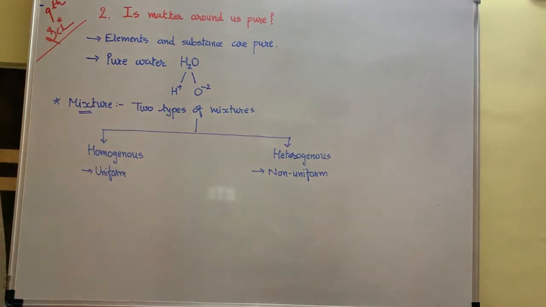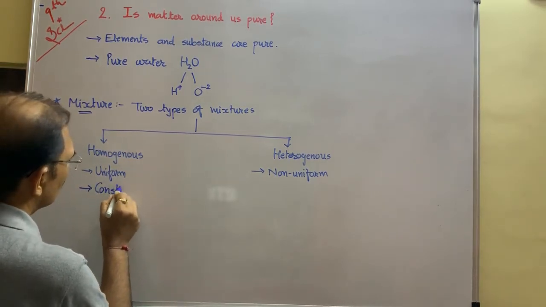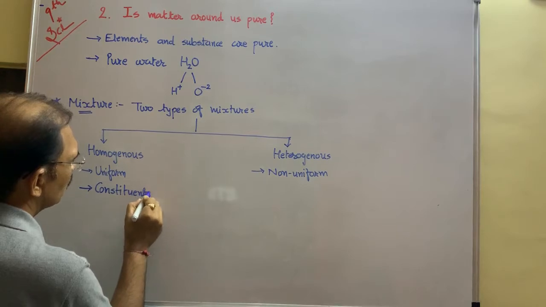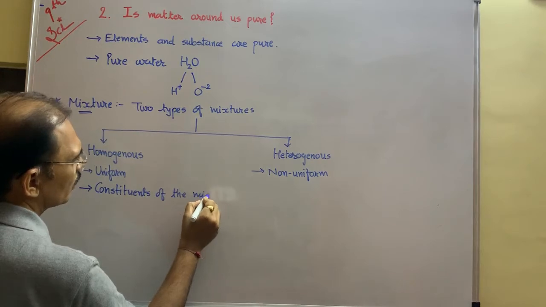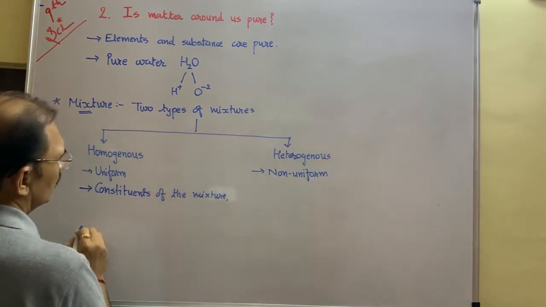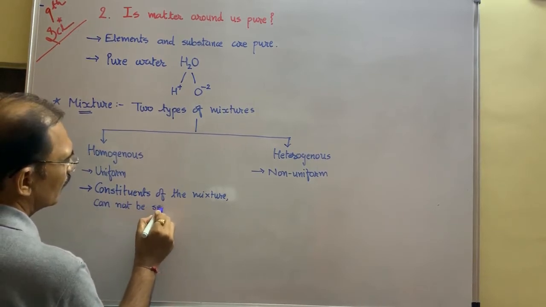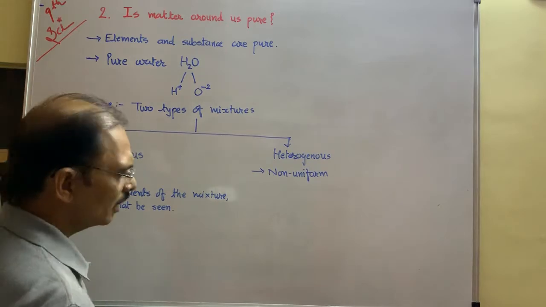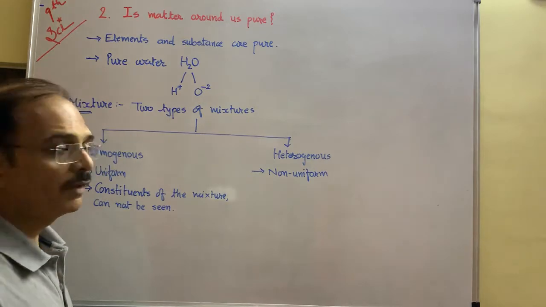So in a homogeneous mixture, the constituents of the mixture cannot be seen easily. We cannot see the constituents, the ingredients of this mixture, with our naked eye.